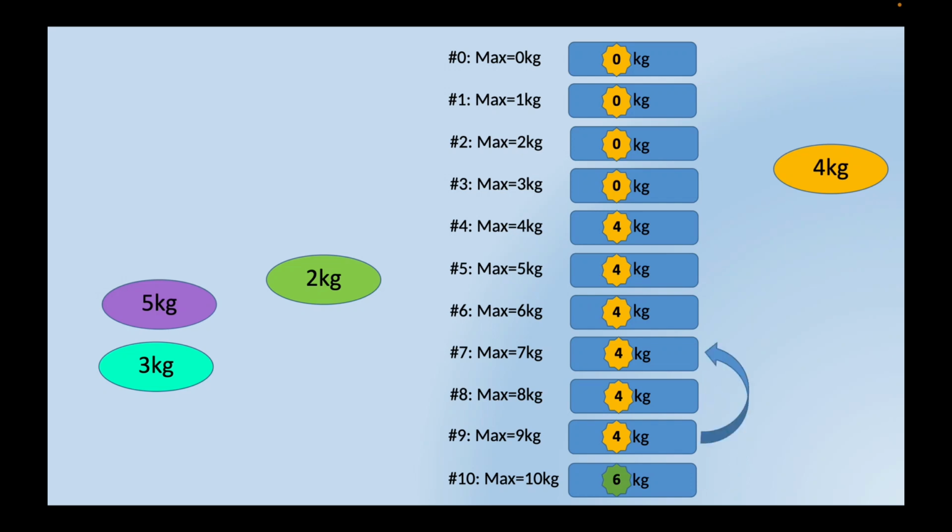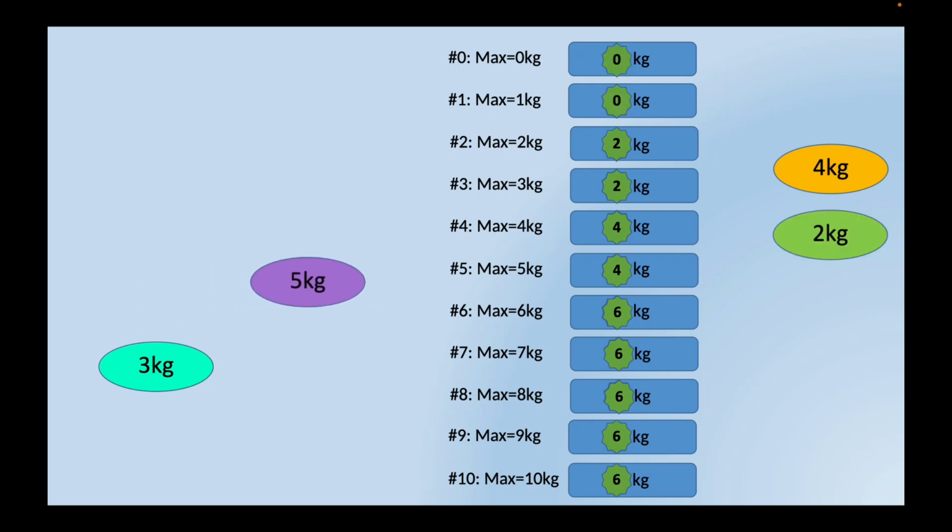And for number 9, it's the same thing. 4 plus 2 is bigger than 4. And so is for the rest until here. For 5 here, 0 plus 2 is smaller than 4 because number 3 is at 0 currently, so it's still at 4. Number 3 becomes a 2 because 0 plus 2 is bigger than 0. And for number 2, it's the same thing. And number 1, 0 is too small, so we leave it at 0 again. Next, we look at 5.